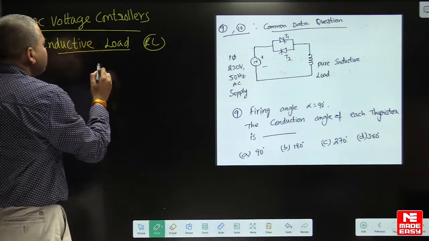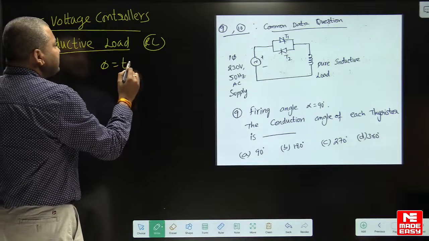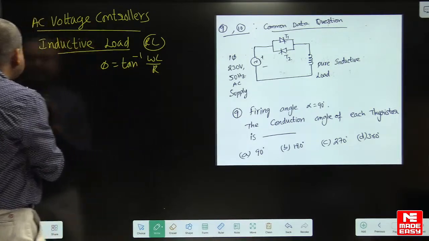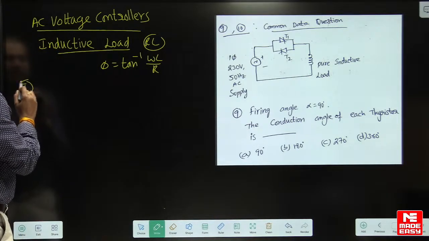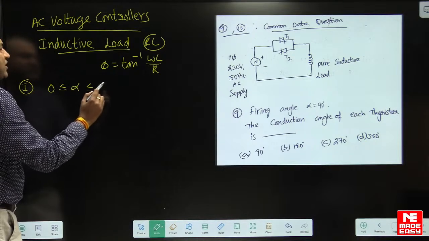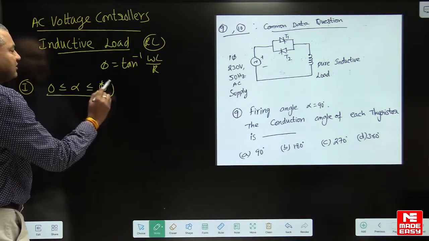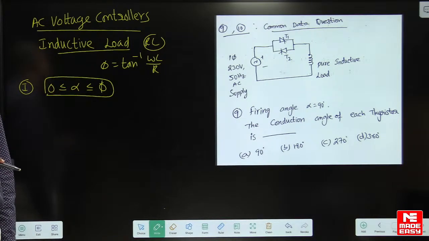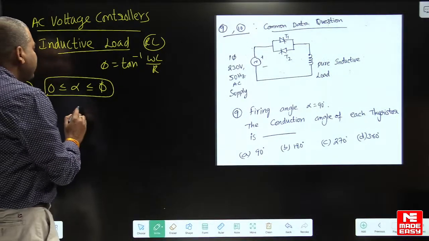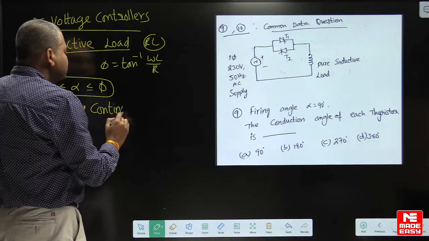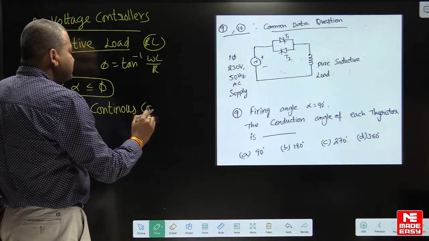You know impedance angle is tan inverse of omega L by R. Here first case, if the firing angle alpha lies between 0 and impedance angle, in that case we get continuous conduction.